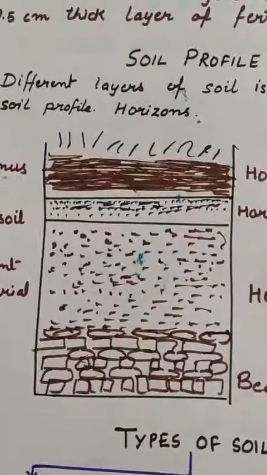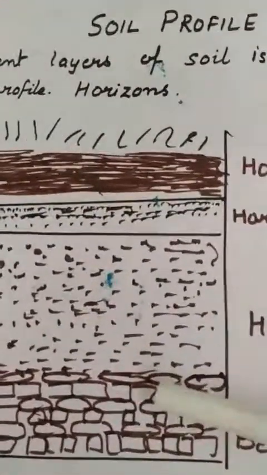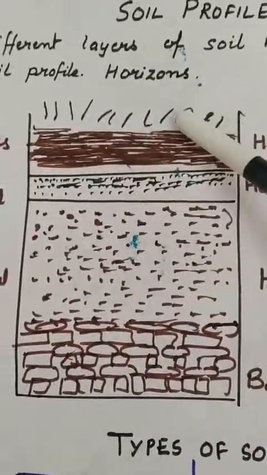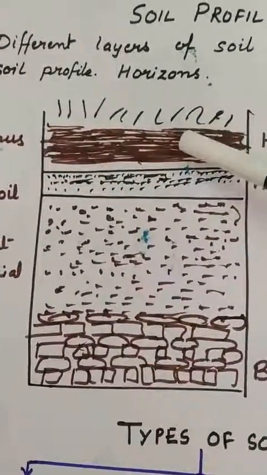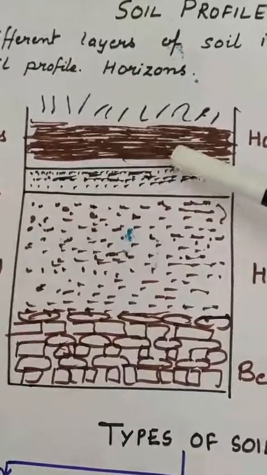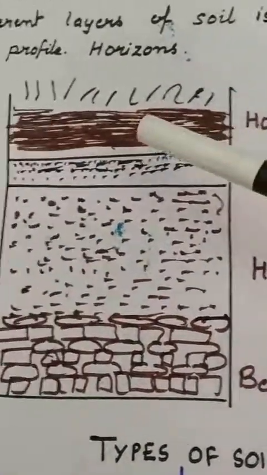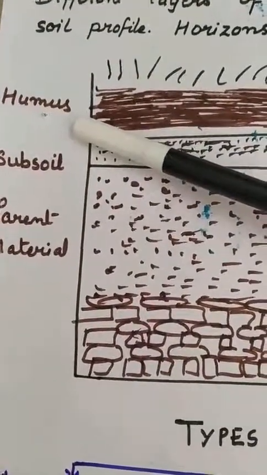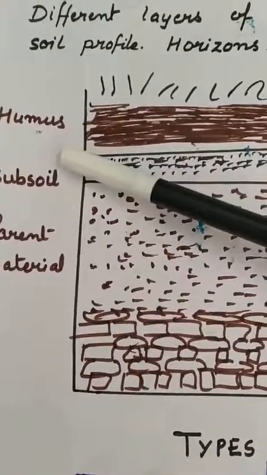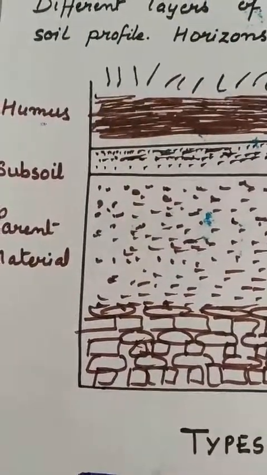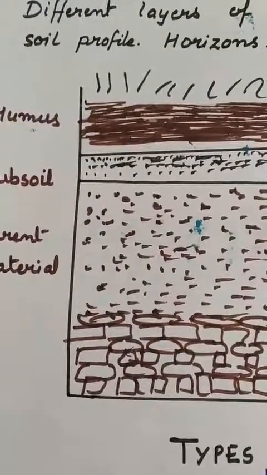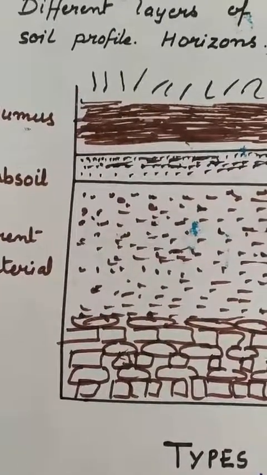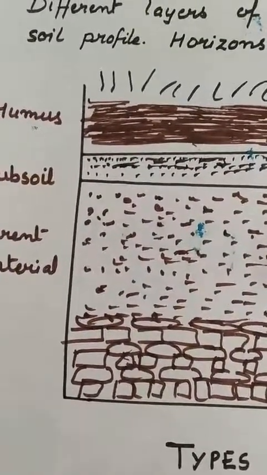Okay, now I will explain. See, this is the picture. These are the small grasses, or we can say the small plants, right? This is the first layer of the soil, which is known as horizon A, and in this soil humus is also present. Okay, now what is humus? Humus is the dead part of the plants, and animals also get converted into humus.